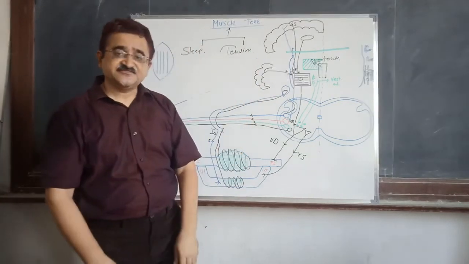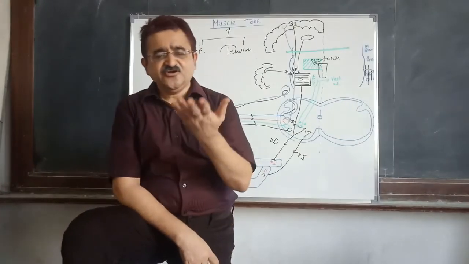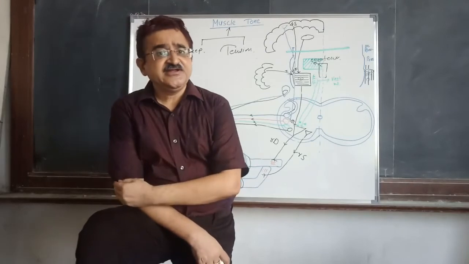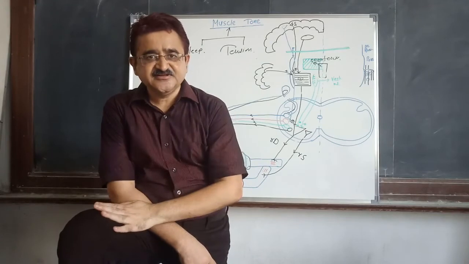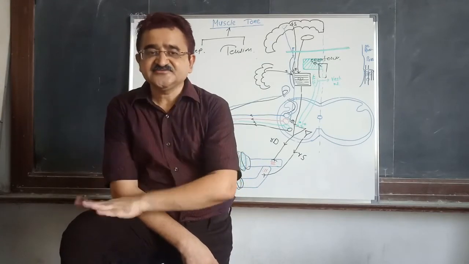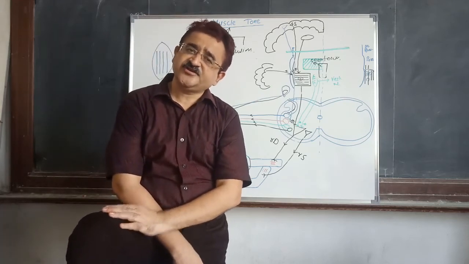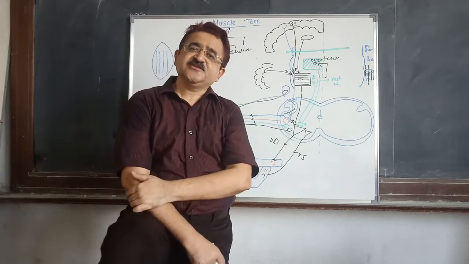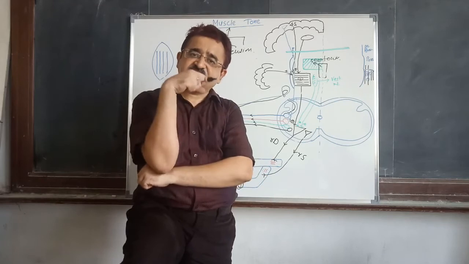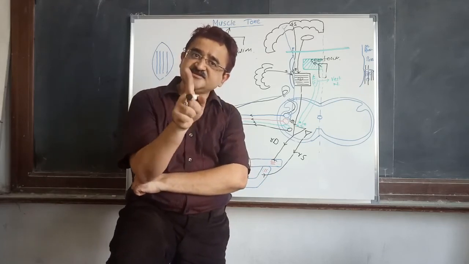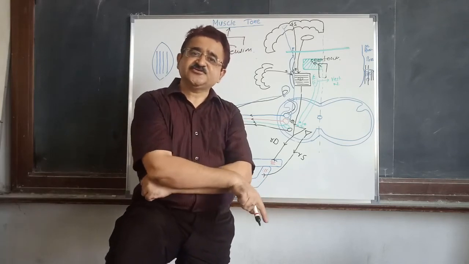Second, tension. We all experience tension, emotional tension. Just say all of you have just appeared for the NEET examination. You enter the center, enter the room, sit on your seat. Now you are waiting for the answer sheet and the question paper. Just recall what was happening to your body that time. The muscles of your legs were tense. They were crossed or they were tense. The muscles of the arms were also tense. That is, there is an increase in the tone of muscle. Why is there an increase in the tone of muscle?